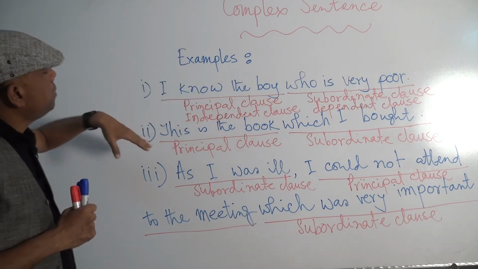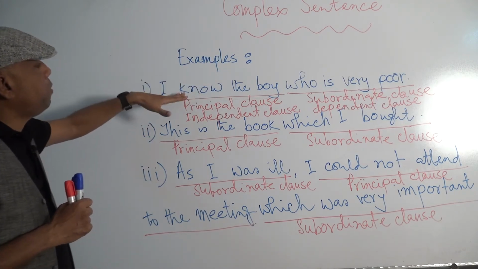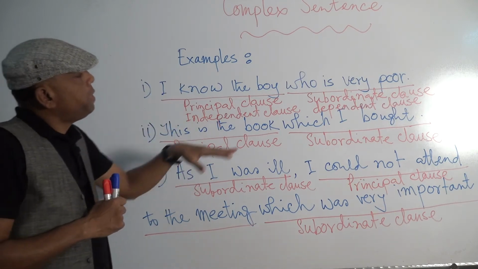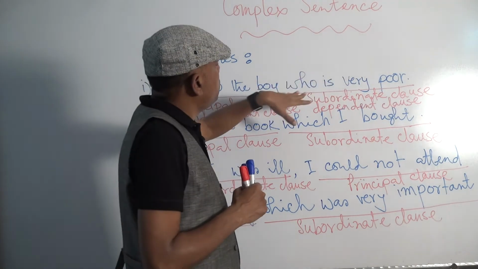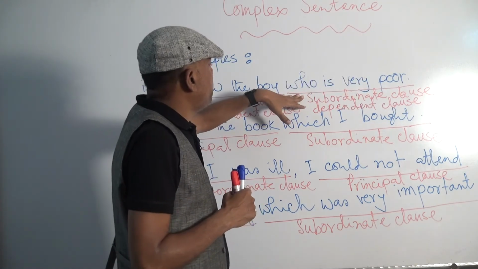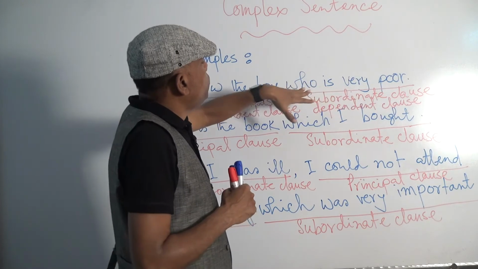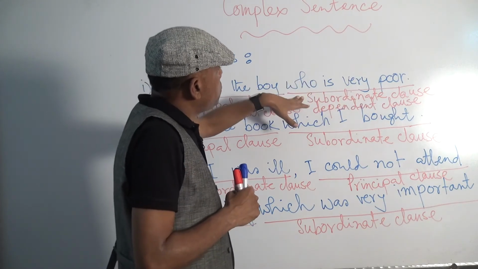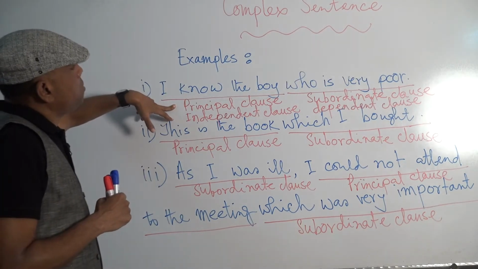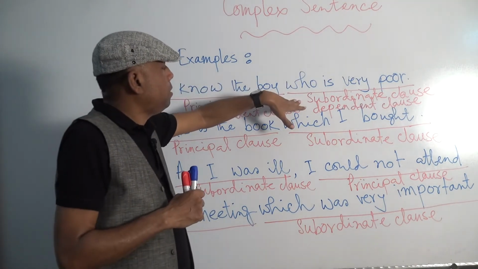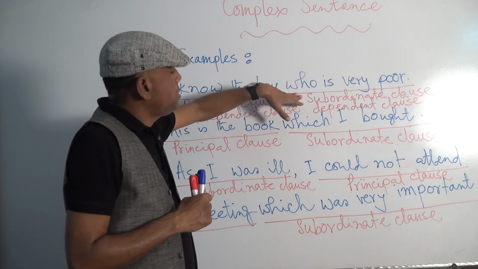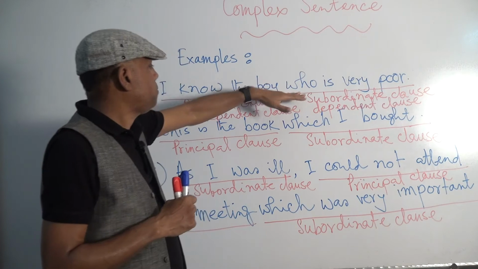This clause does not depend on any other clause to express its meaning. But if I say who is very poor, this is a subordinate clause or dependent clause, because this clause depends on the principal clause to express its meaning.